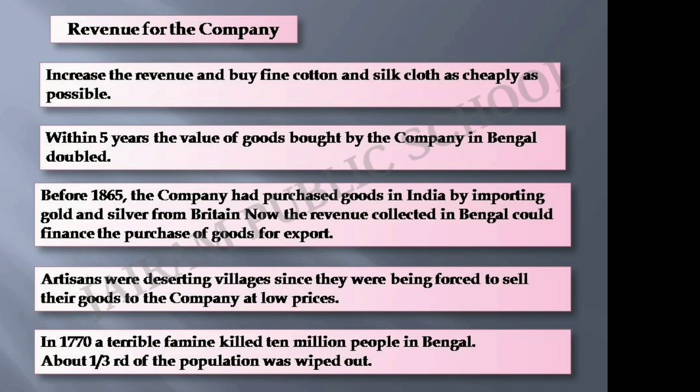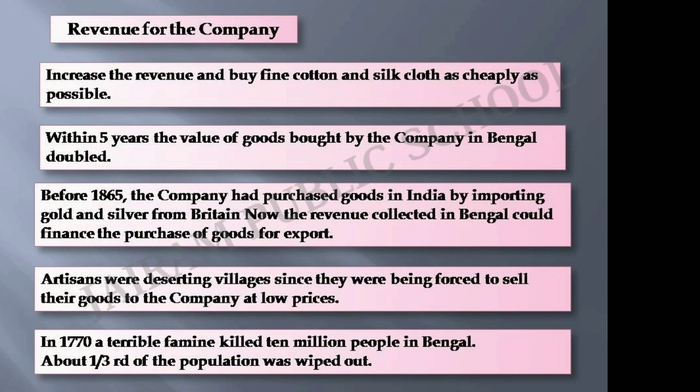Within 5 years, the value of goods bought by the Company in Bengal doubled. Before 1865, the East India Company depended on the British government to purchase goods in India, by importing gold and silver from Britain. Now, the revenue collected in Bengal was enough to finance the purchase of goods for export. So it is very clear that the Bengal economy was facing a deep crisis.